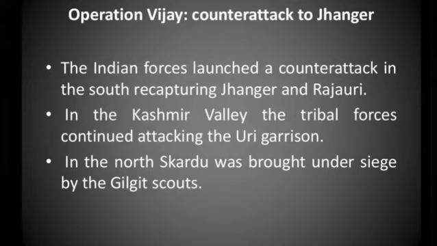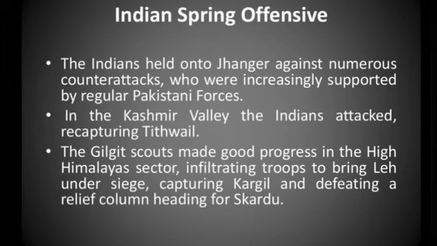Operation Vijay. The Indian forces launched a counter-attack in the south, recapturing Jahangir and Rajaudi. In the Kashmir Valley, the tribal forces continued attacking the Uri garrison. In the north, Skardu was brought under siege by the Gilgit Scouts.